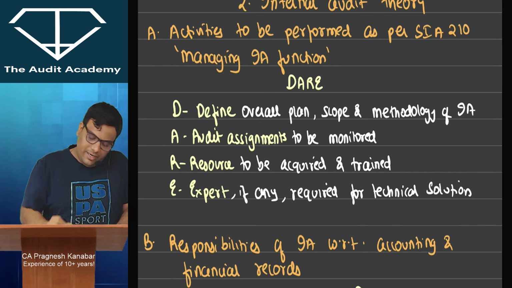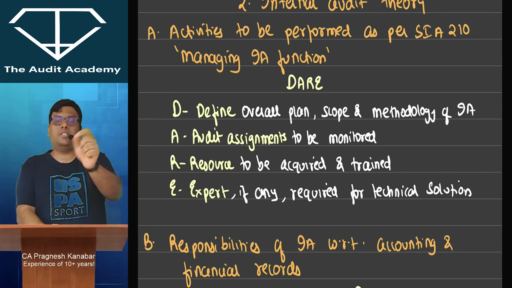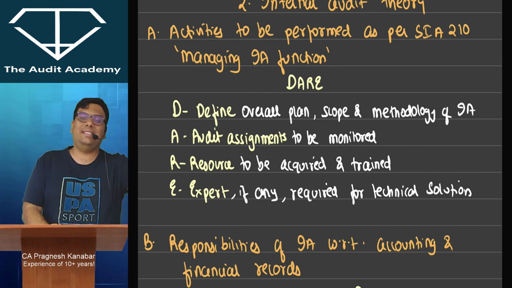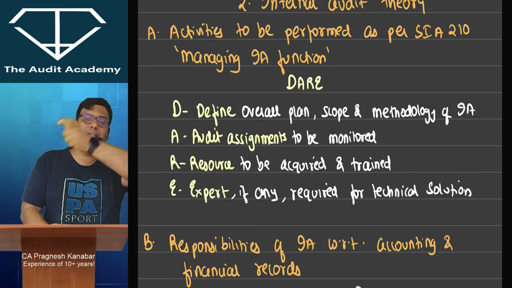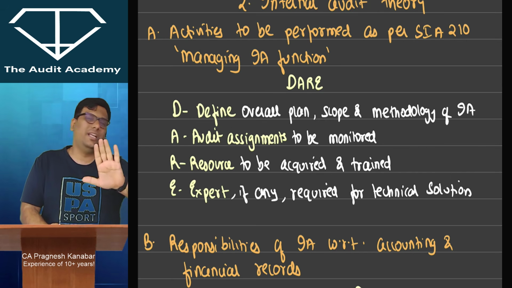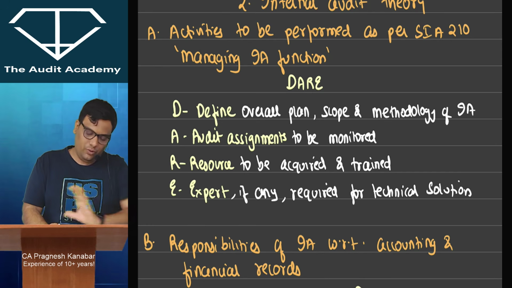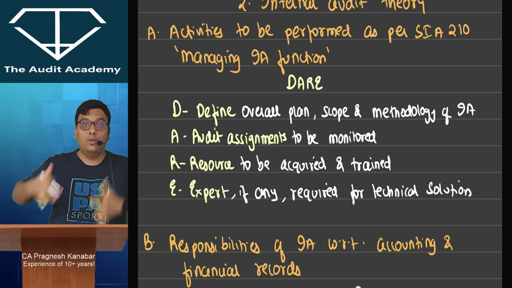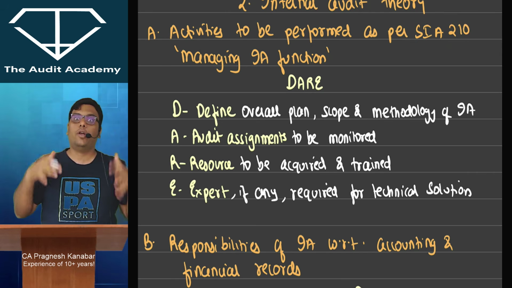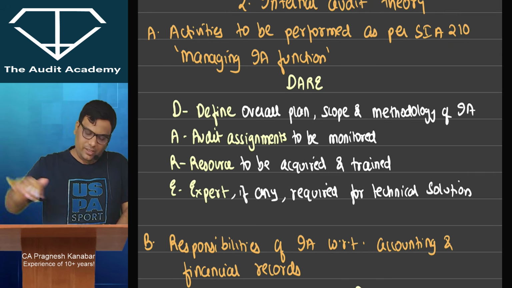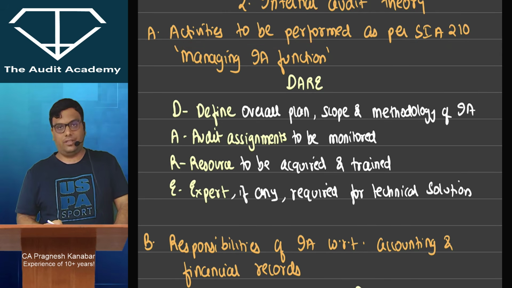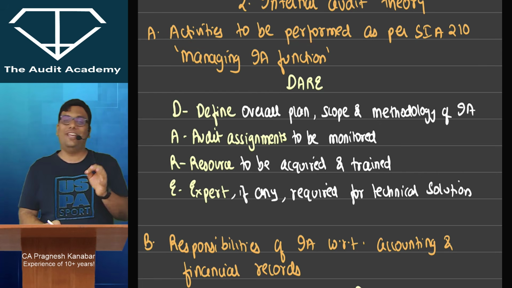Now let me tell you, in between, you will keep on seeing this SIA, standards on internal audit, standards on internal audit. If you don't remember that SIA number, it is fine. But at least you should know that if this number is there in the question, don't get frightened. Oh my god, what is this question? Ignore that number and focus on the other part of the question. All right, so activities to be performed.